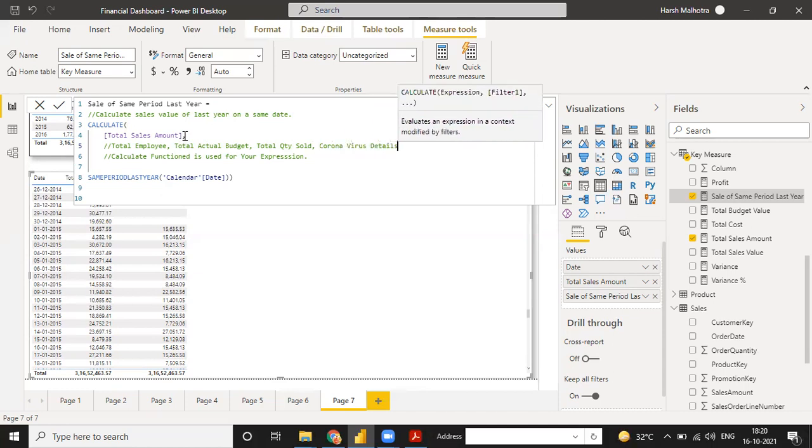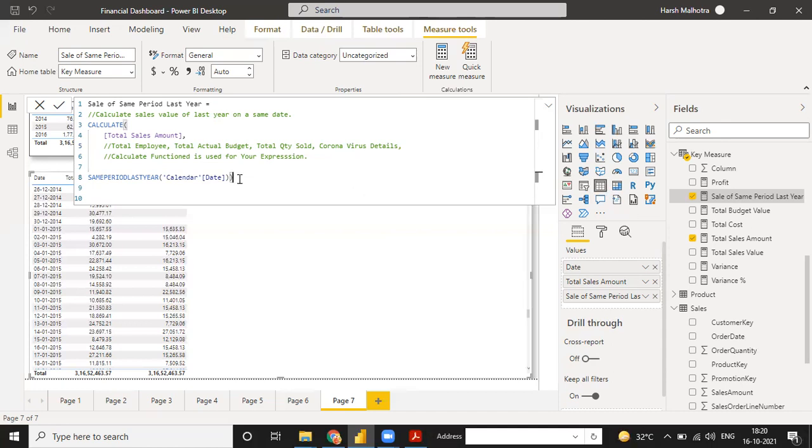Coronavirus detail also. Suppose you have total coronavirus cases in 2020, say 10 lakh in one country, but if you calculate this data from 2019, then it will be different, and you can use the same thing in that part also. So it is not only similar to the sales function, you can use it anytime, but there is one limitation of same period of last year.